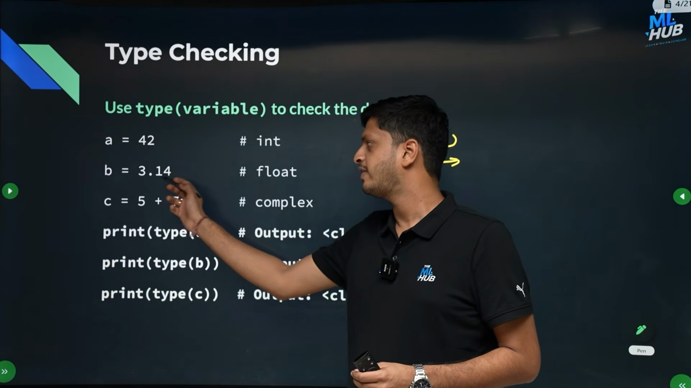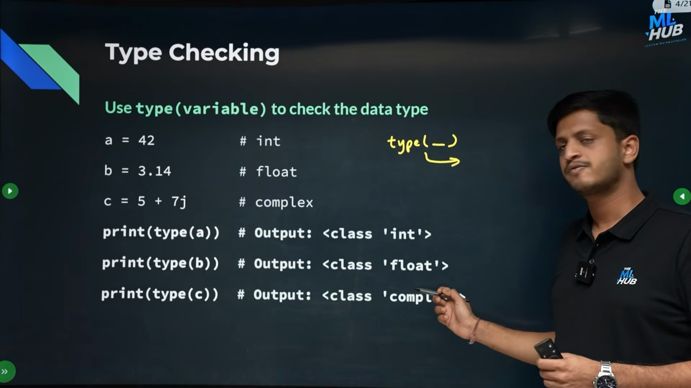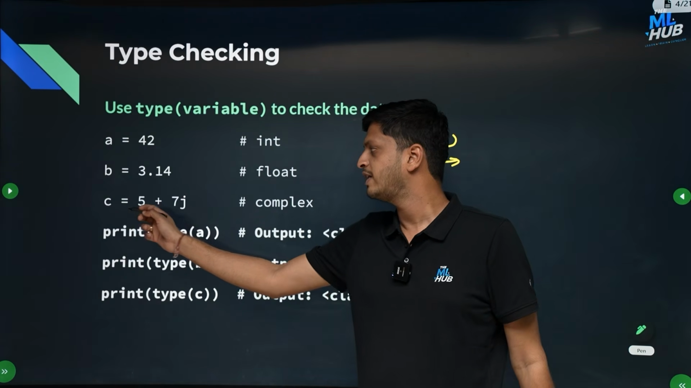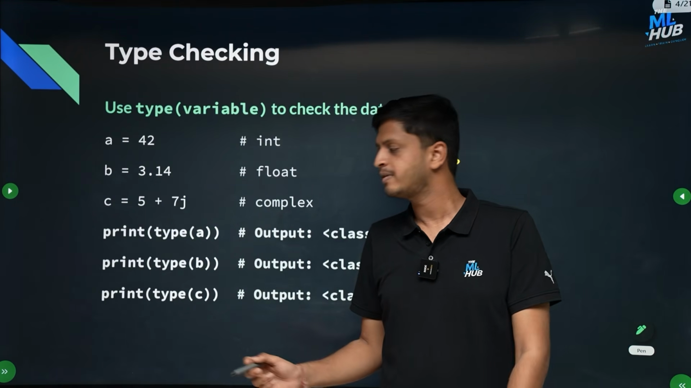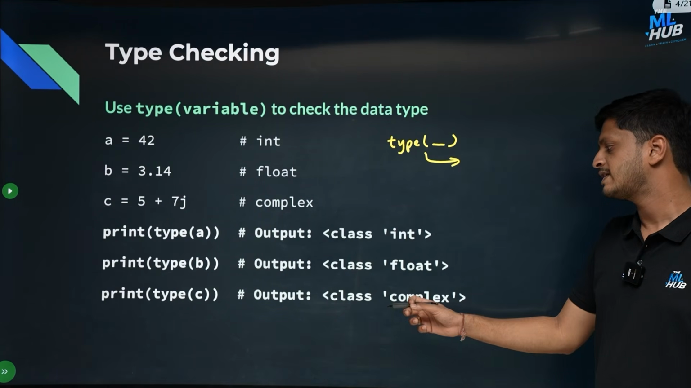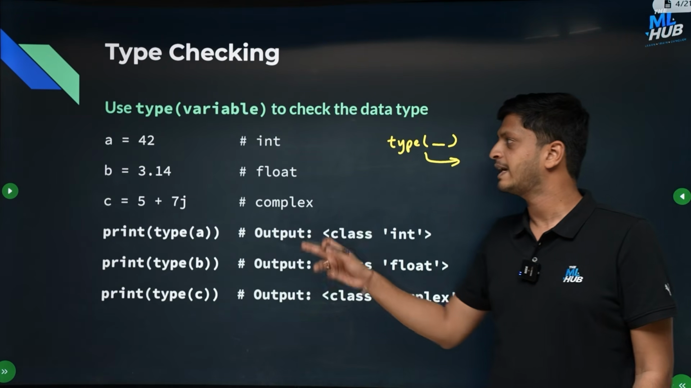Similarly, b here we defined as a floating point number, and if you print the type of b, it will come as class float. And here we have defined a variable c as 5 plus 7j, which makes it a complex number. And if you print the type of c, you will see output class complex. So using the type function, you can check the type of any variable.